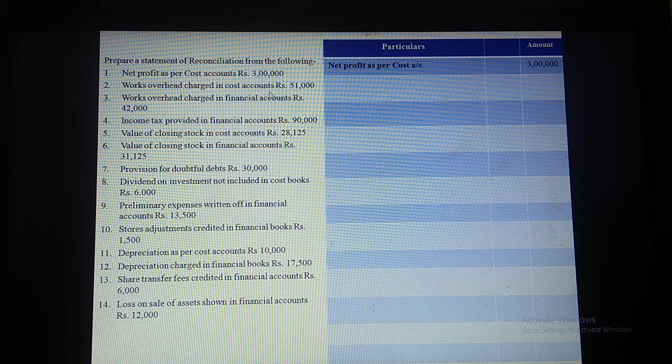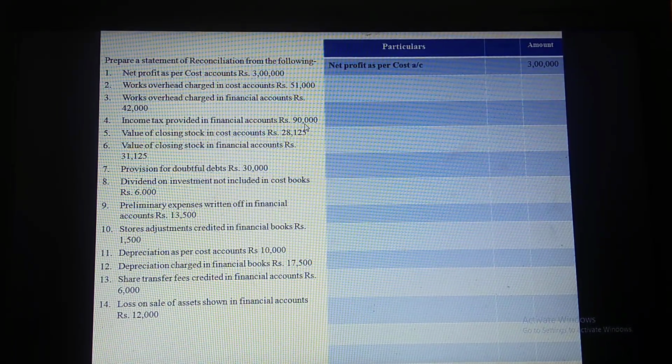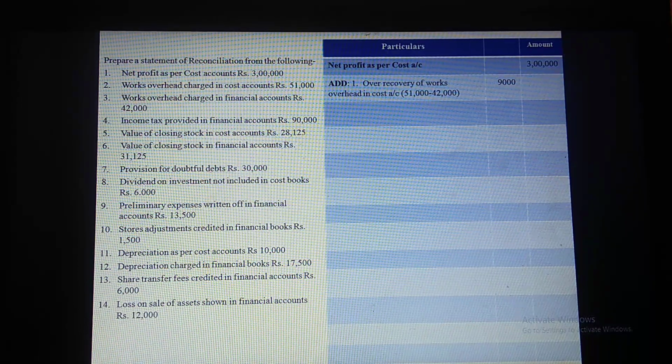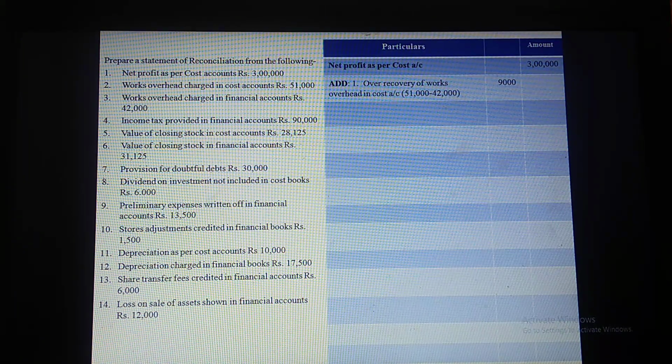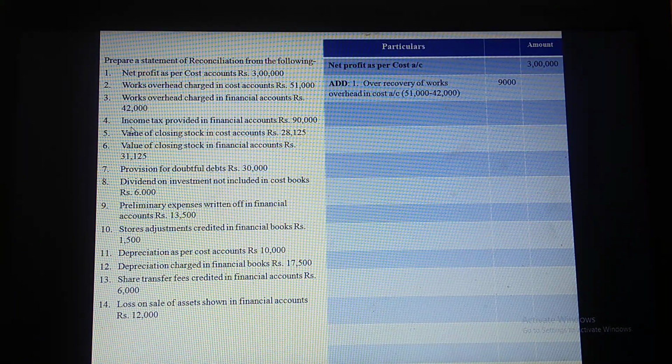We can see in cost account it is 51,000, in financial account it is 42,000. So in cost books the works overhead is being over-recovered, and the difference amount should be added here. So over-recovery of works overhead in cost account is rupees 9,000. And let us see the next item.